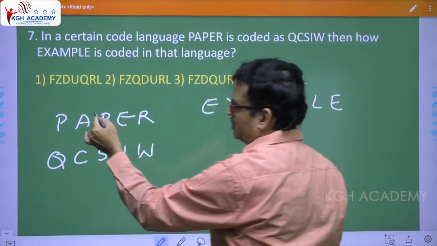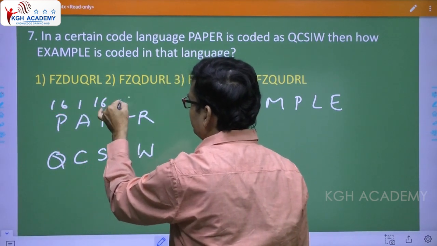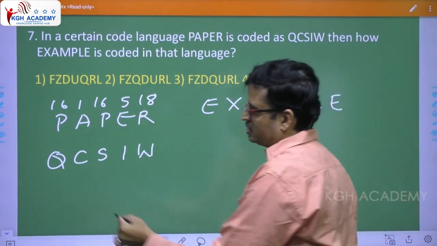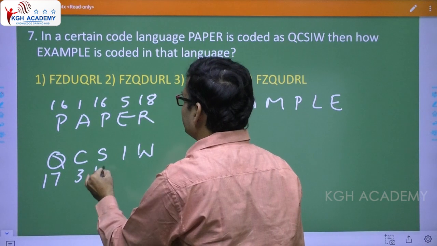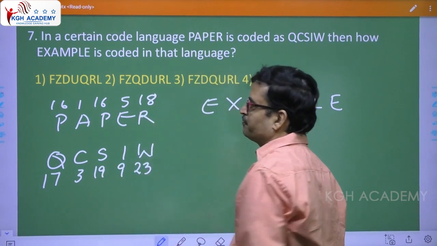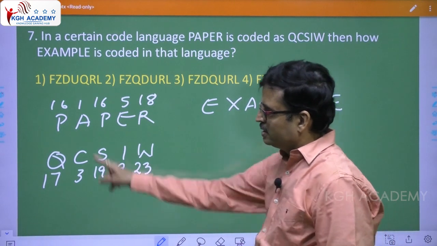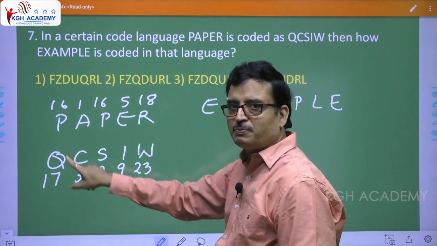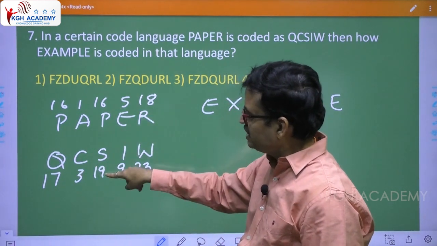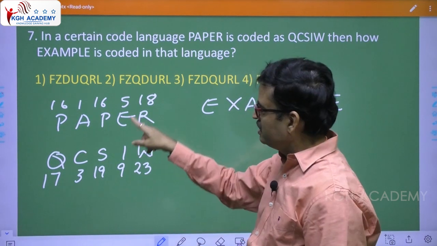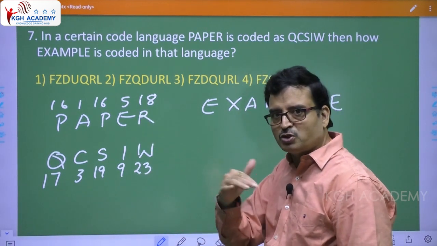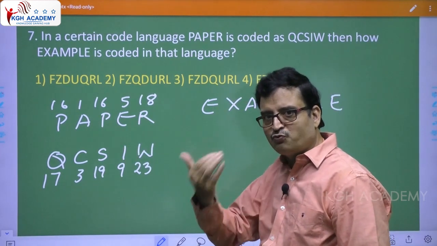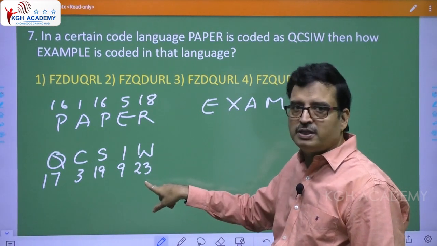Right. Now see, 16, 1, 16, 5, 18. Now see this, 17, 3, 19, 9, 23. Let us see here. 16 plus 1, 17, then plus 2, then 16 plus 3. So plus 1, plus 2, plus 3. Here 5 plus 4 is 9. So they have taken plus 1, plus 2, plus 3, plus 4, plus 5. 18 plus 5 is 23, it's matching, right?